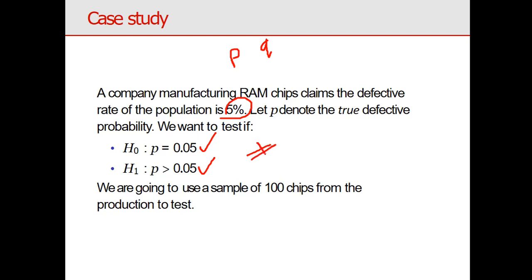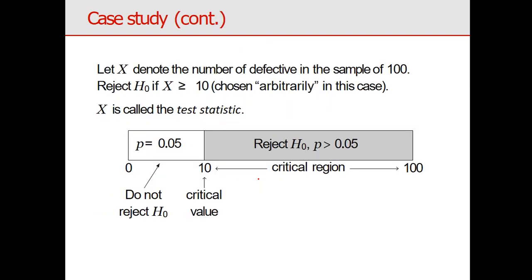We can discuss also what is one tail test and all things also. We are going to use a sample of 100 chips from the production of test. Okay, this is just a numerical example. See, here you can easily understand. Let X denote the number of defectives in the sample of 100.